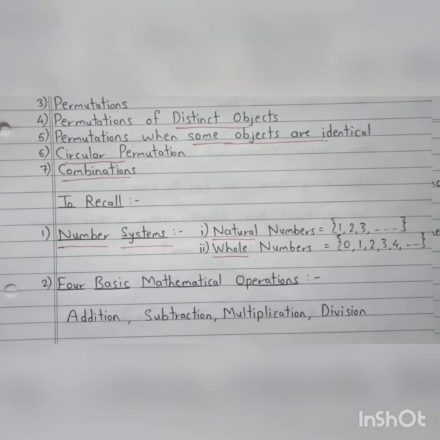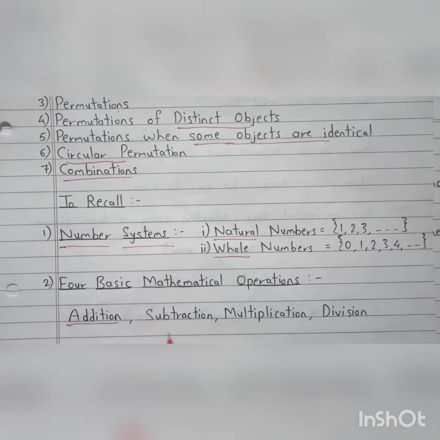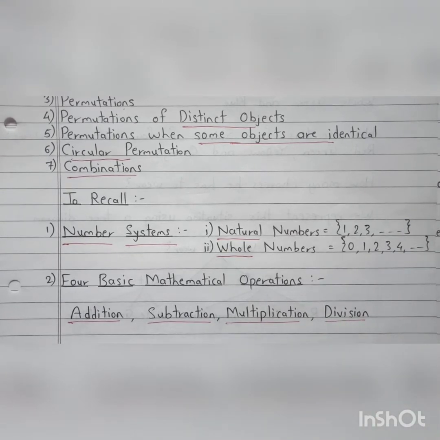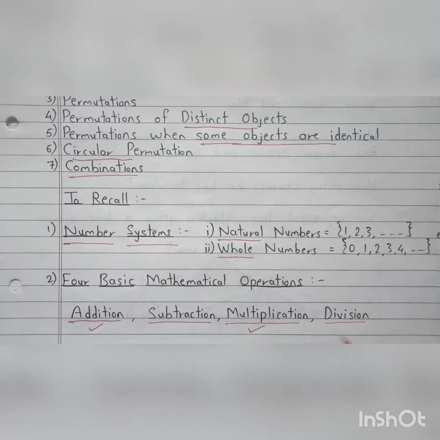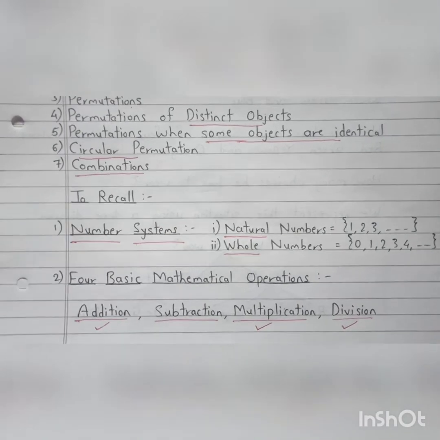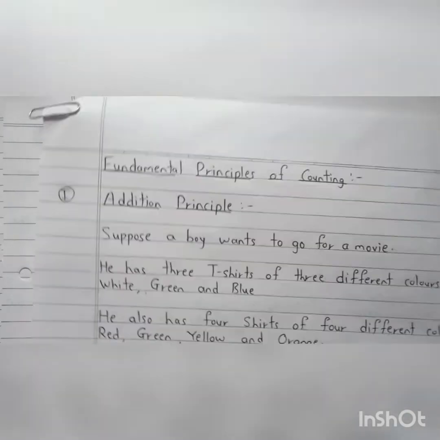And we need four basic mathematical operations: addition, subtraction, multiplication and division. Now let me tell you, in permutations and combinations, addition, multiplication and division, these three are the most important and we are going to use them in the problems also. Subtraction is also important, but we will use it a little less and rarely. So with these fundamentals and basics, now we will start learning